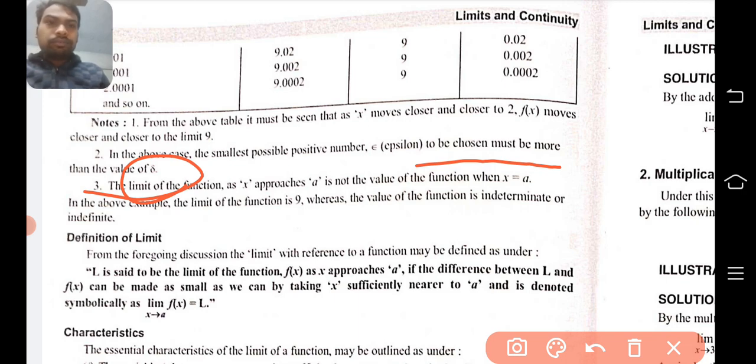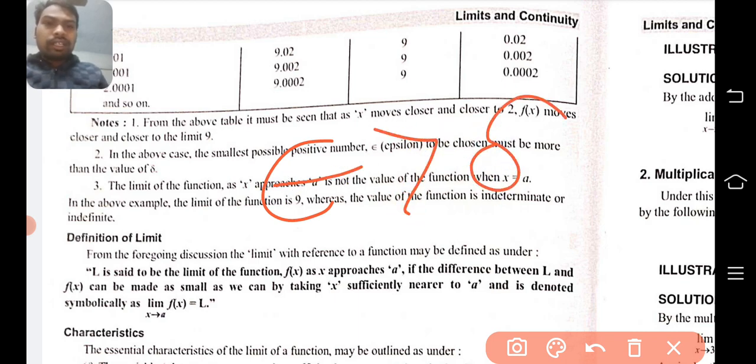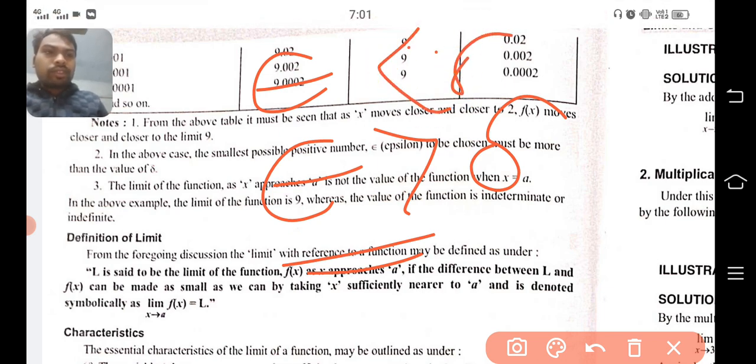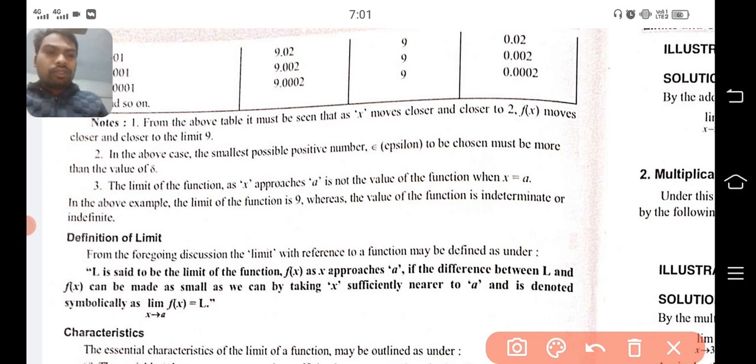Understood or not? So that epsilon must be greater than your delta. Clear? But whenever we are talking about the lower limit, then what will happen? Your epsilon value will be less than the delta. Clear?